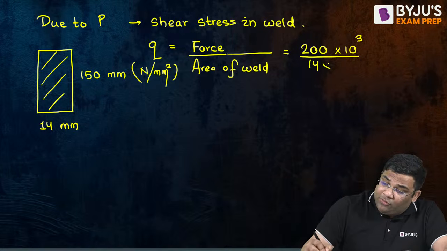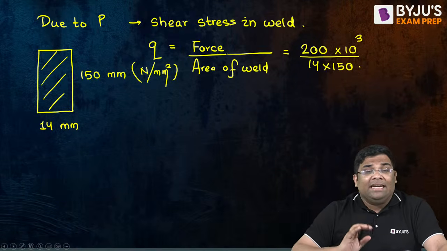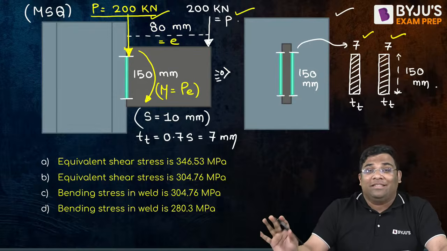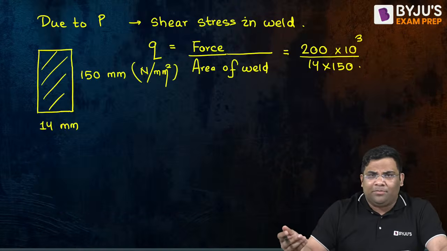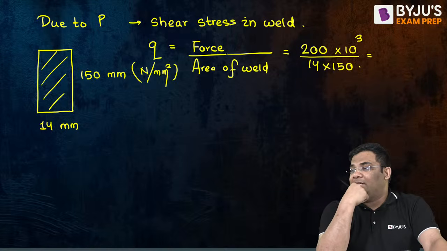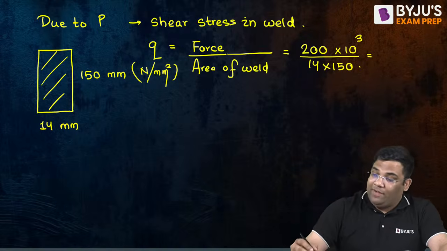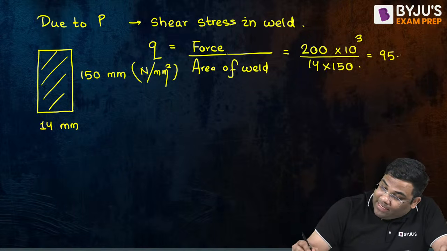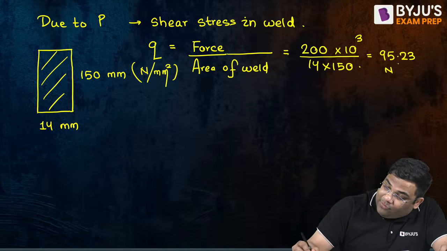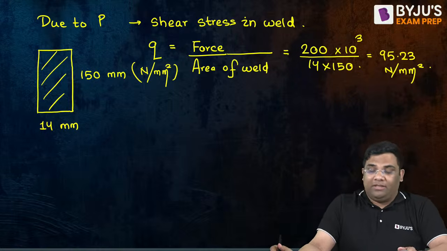Simply 14 into 150. No need to remember so many formulas. Just by understanding the diagram, you can solve the question. So how much shear stress are you getting? Vivek is writing 95.23. Others? 95.23. Very good. We are getting a value of 95.23 Newton per mm square. So this is the shear stress I am getting.